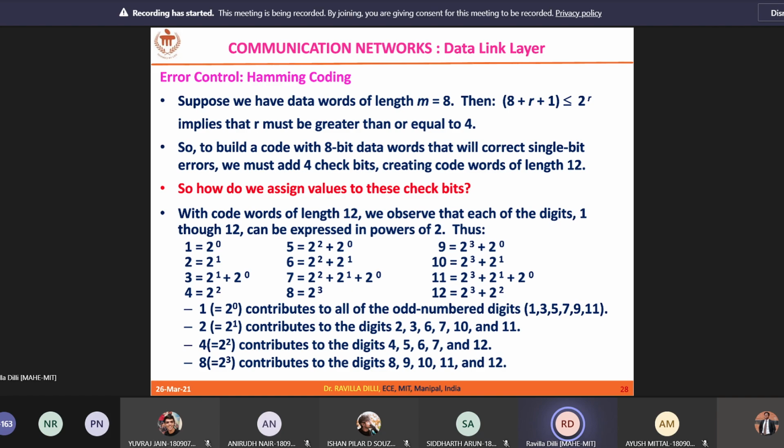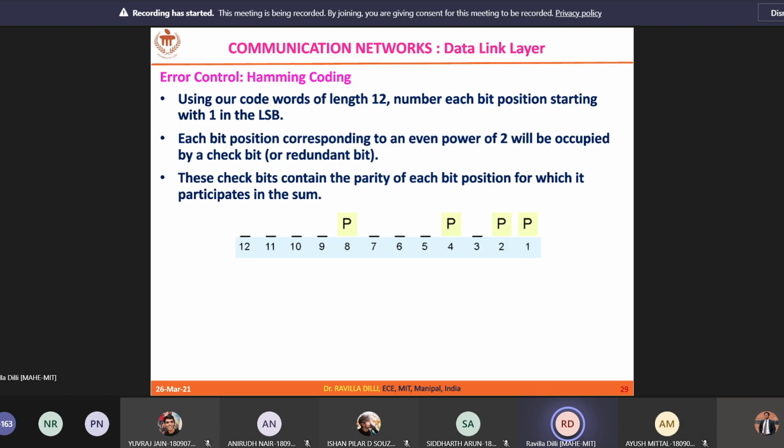Same way, 2 power 2 and 2 power 3. So now this is the basic idea behind Hamming coding. Now what we do is, I want to transmit, let's say, some 8 bits of data. So I have 8 bits of data to transmit.